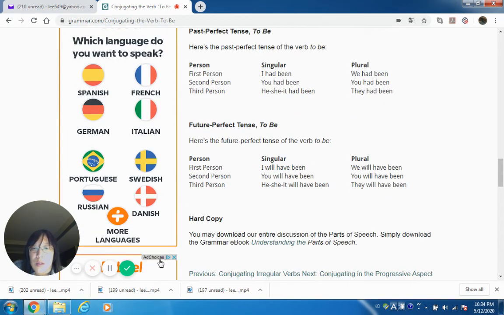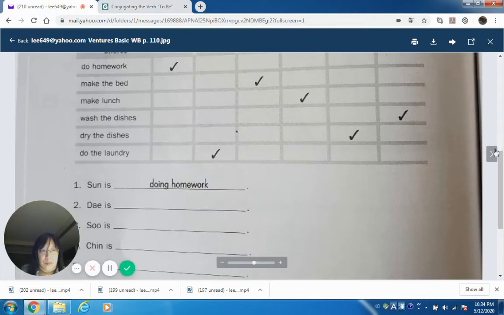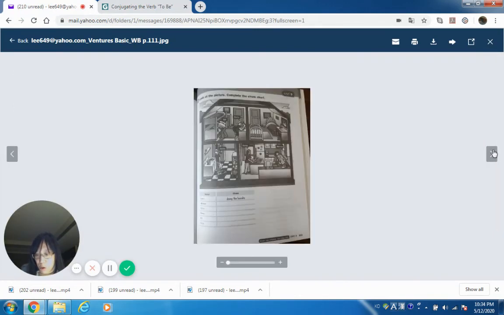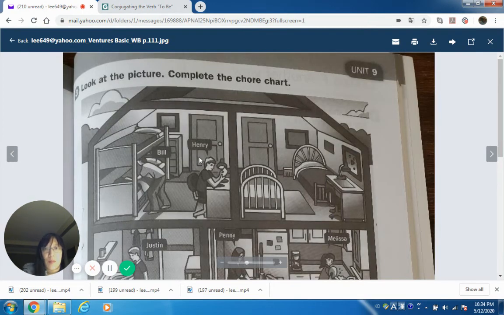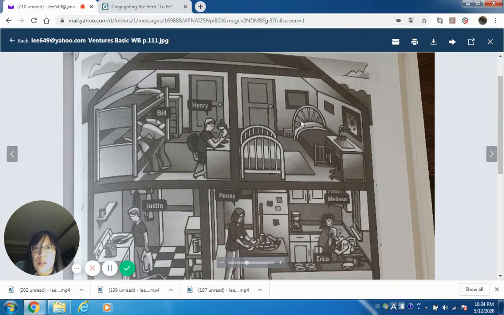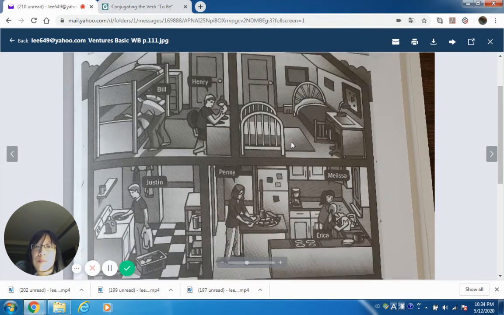So now let's go to our next page. Workbook page 111. 3, look at the picture. Complete the chore chart. Now Bill, there's Henry.